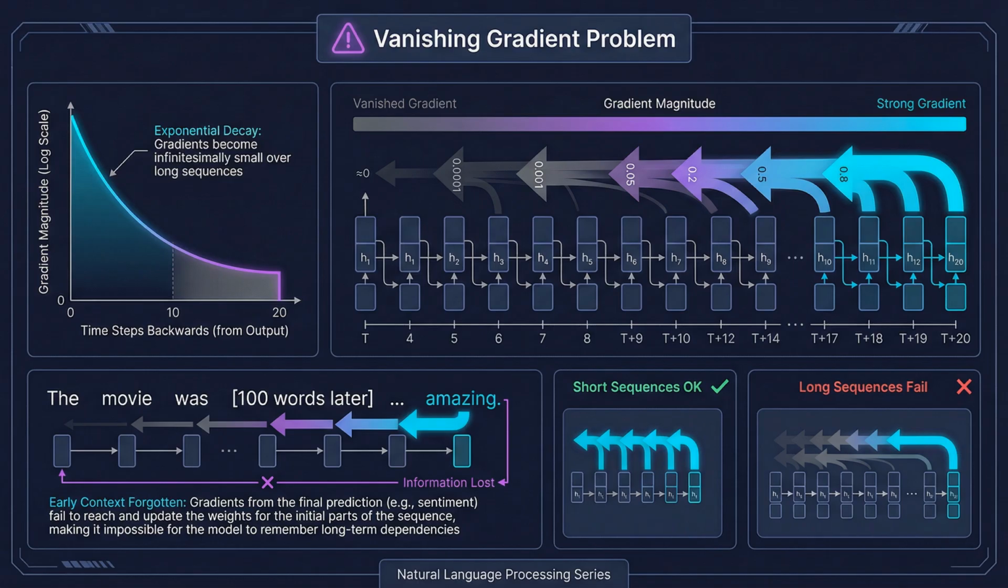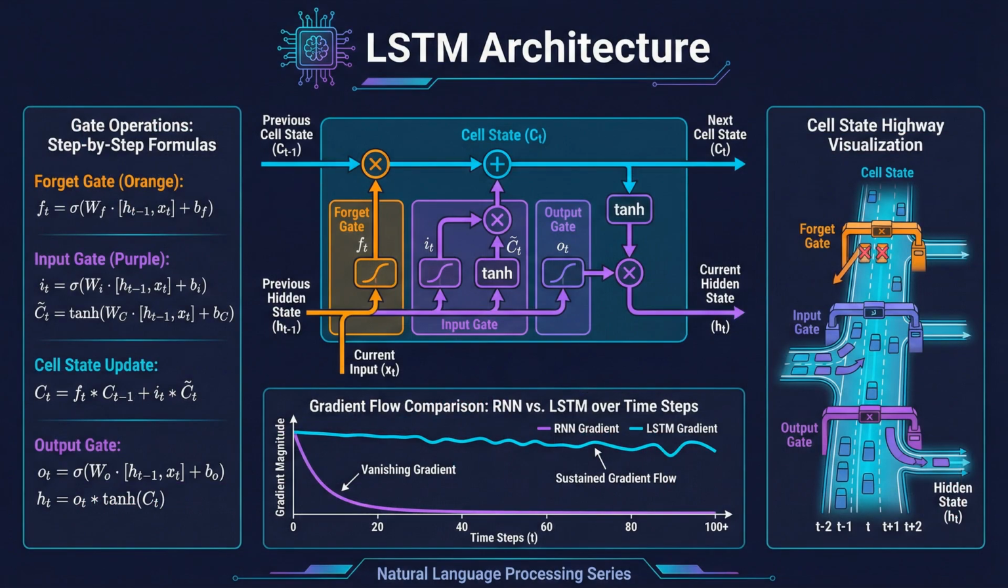The sentence, "the movie was boring," and "the movie was amazing" differ only in the last word, but understanding requires connecting it to movie across the entire sentence. Long short-term memory networks, or LSTMs, were designed specifically to solve the vanishing gradient problem. The key innovation is the cell state, a highway that runs through the entire sequence, carrying information with minimal modification.